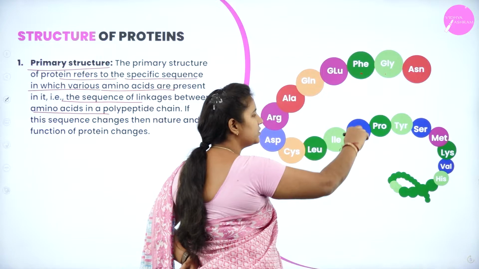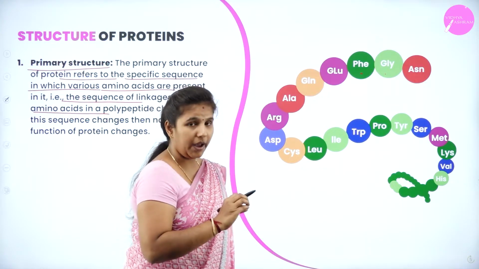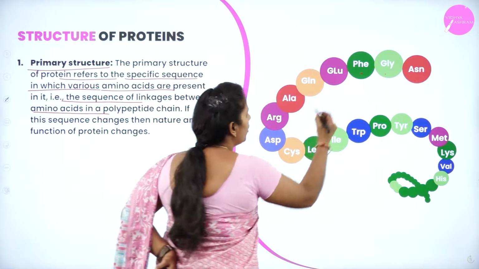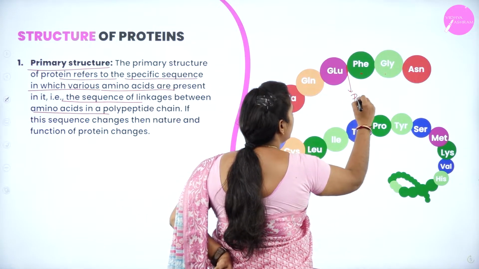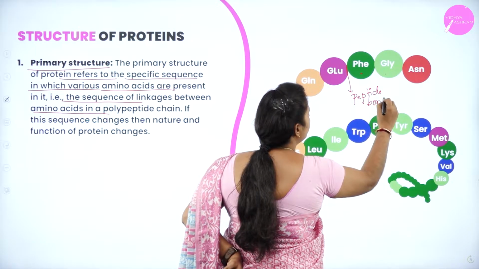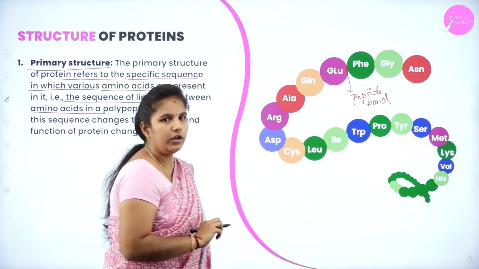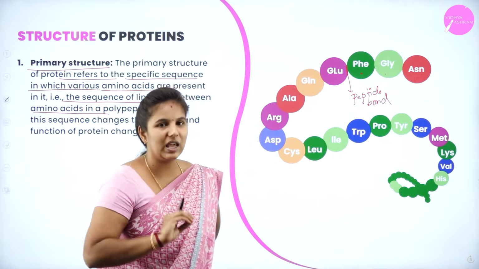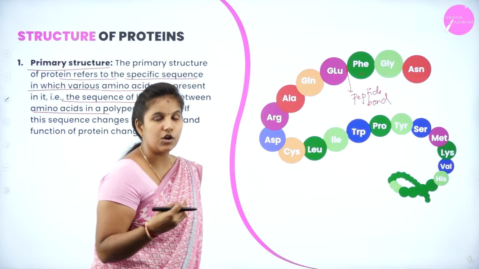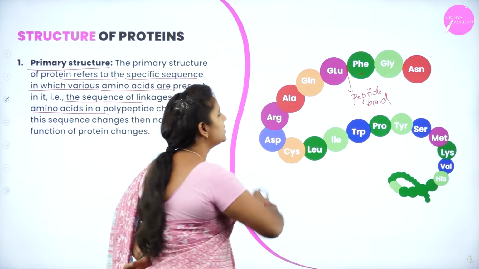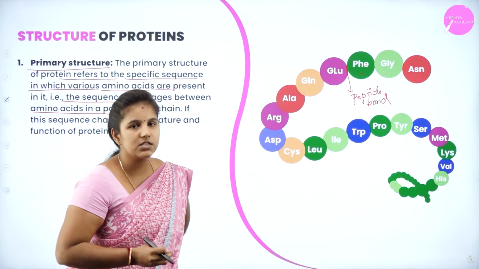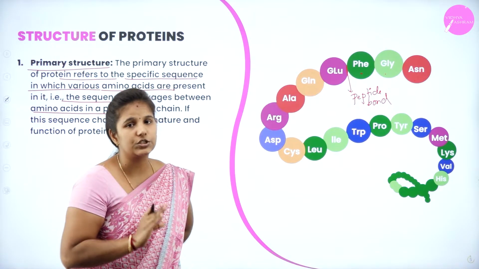This sequence of chain, which is formed by the amino acids, is formed by what? Peptide bond. By forming peptide bonds, they arrange in a sequence. Suppose any one of the amino acids is missed or changed, the nature of this protein also changes. Hence, this is known as the primary structure of protein.